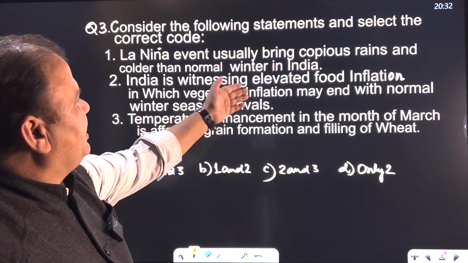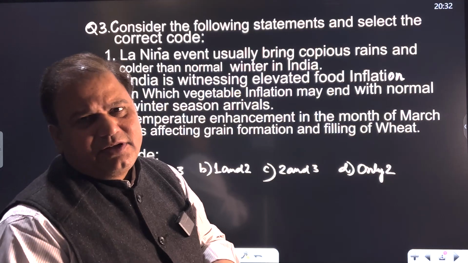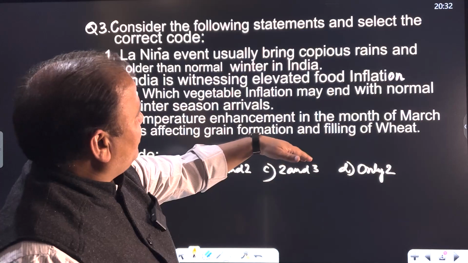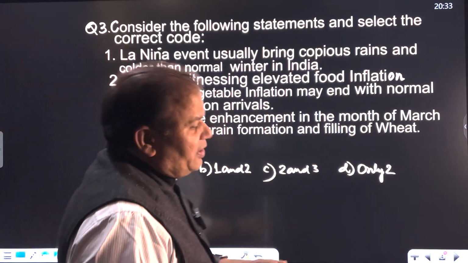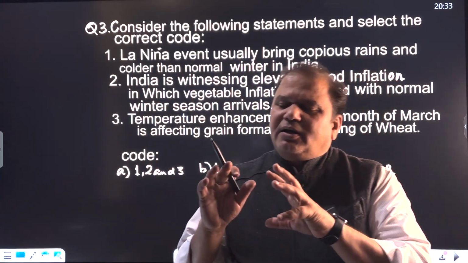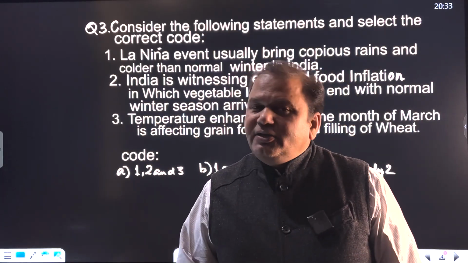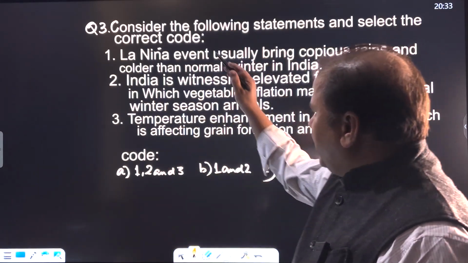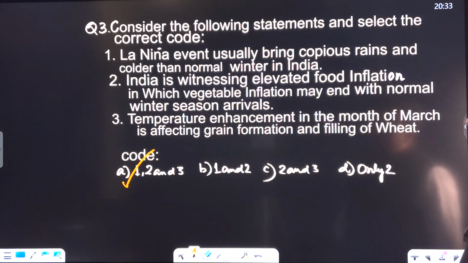India is witnessing elevated vegetable inflation which can end. If a normal winter season is there, then it would be responsible for reducing vegetable inflation. Vegetable inflation is a part of the retail food inflation as such. So it may end. But one thing is very clear, that uncertainty over rainfall and temperature enhancement is responsible for the elevated food inflation that we have. And as far as the statements are concerned, all the three statements are correct. Nothing is wrong in this. Let's see the next question.